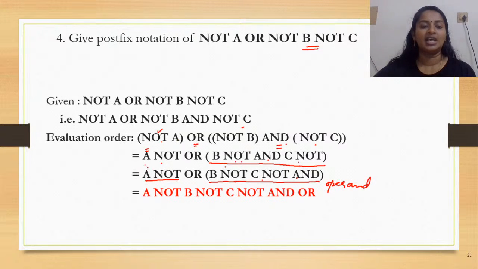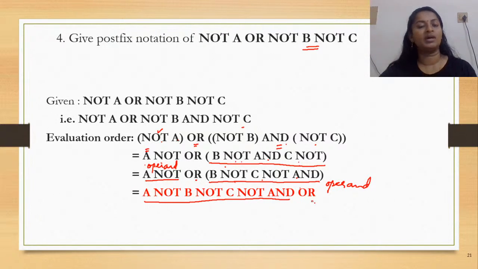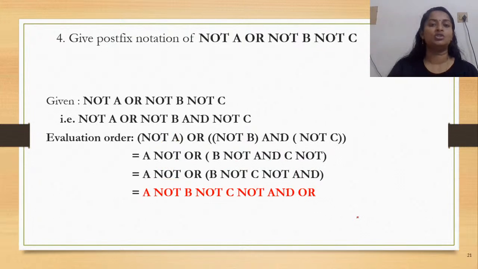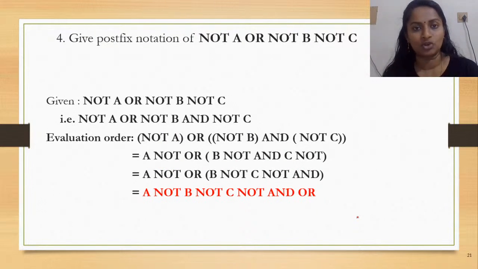A naught is another operand. So operand, operator, operand. Now how would this be converted to prefix? You would first write all the operands followed by the operator. So be it an arithmetic expression or a logical expression, the rule for conversion to postfix remains the same. The first thing is traveling from left to right.